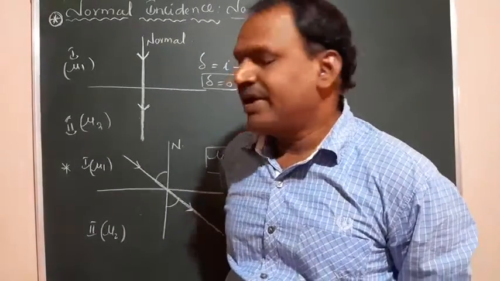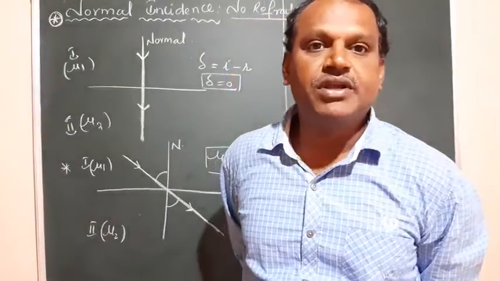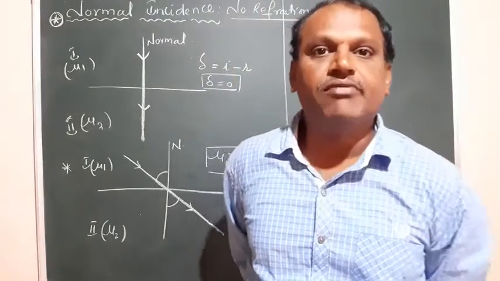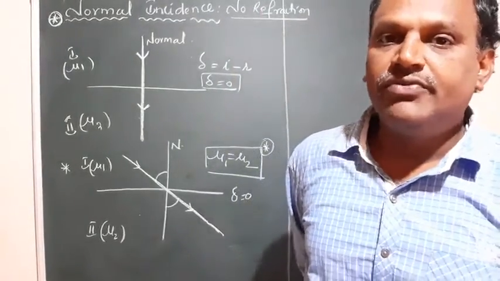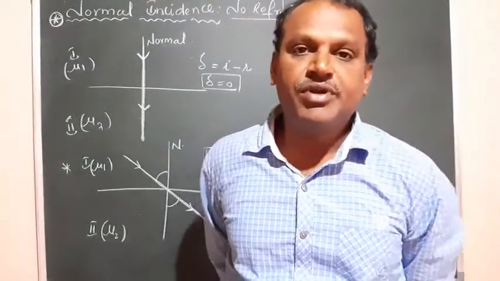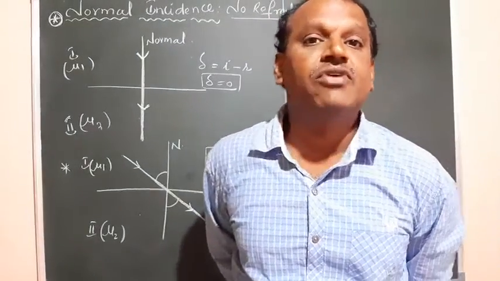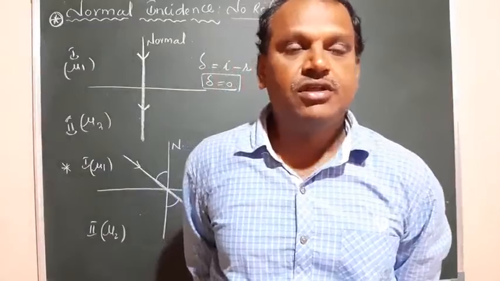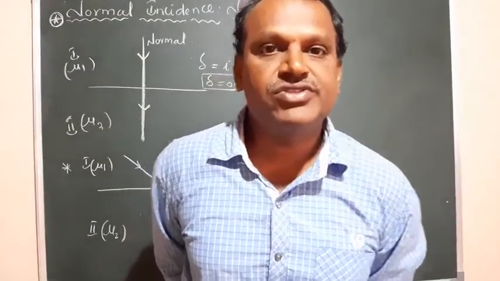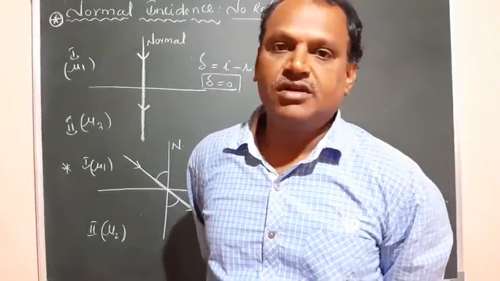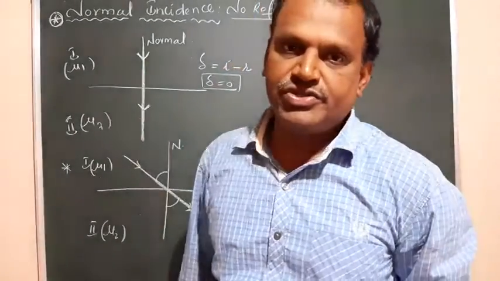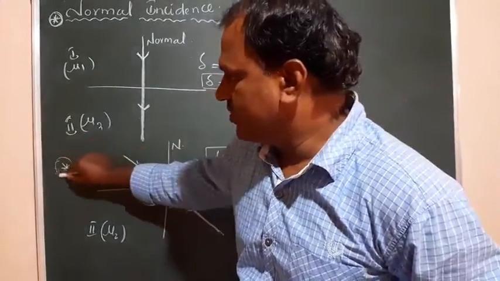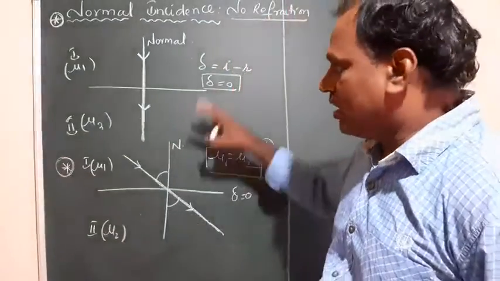The direction of bending depends upon which medium the ray is propagating from and to. If the ray of light propagates from a rarer to a denser medium, the bending takes place towards the normal. In the reverse case, from denser to rarer medium, the bending takes place away from the normal. After that we saw the laws of refraction, first law and second law. The second law of refraction is called Snell's law. And we saw these two conditions. These two points are very important, and you have to remember this concept.